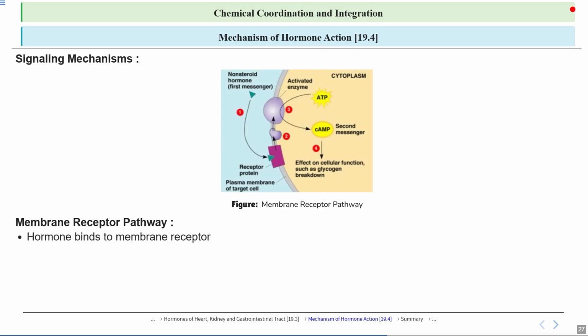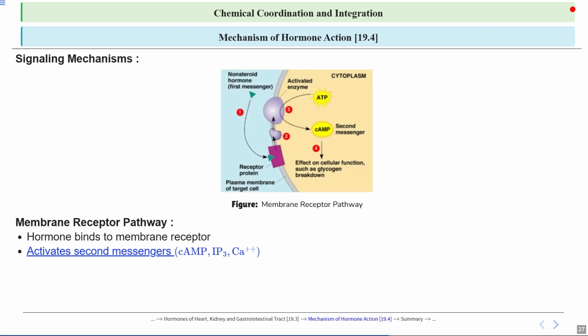So this hormone binds to a membrane receptor and activates second messengers, or we can say cAMP, IP3, or calcium ion. So when a hormone or neurotransmitter binds to the receptor on the cell surface, it activates enzymes inside the cell that produce second messengers like cAMP or IP3 and calcium.